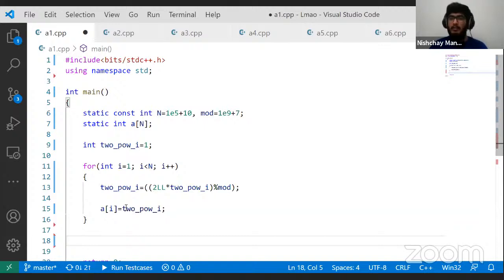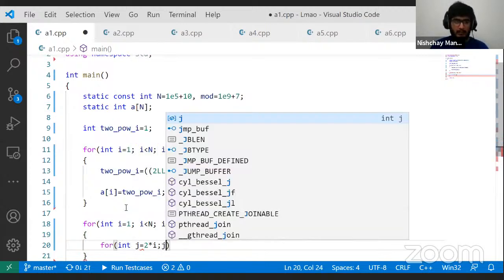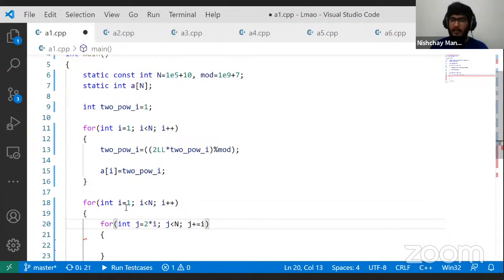Next, we want to do the sieve-like method, which I talked about. For each number, see its multiples. So that can be done as for int i equal to 1, i less than n, i plus plus. I'm going to go from int j equal to 2 star i, j less than n, and j plus equal to i. This code will see all of the multiples i has, which are less than n, right?